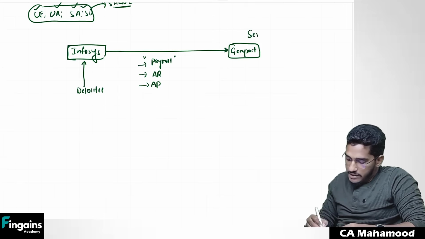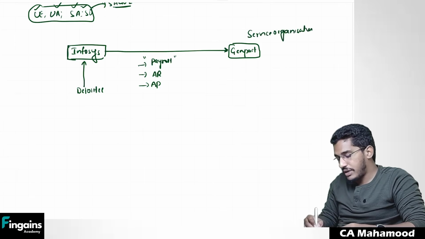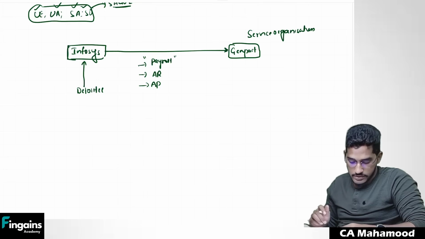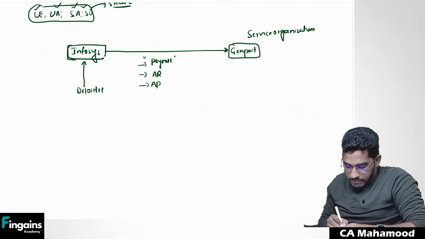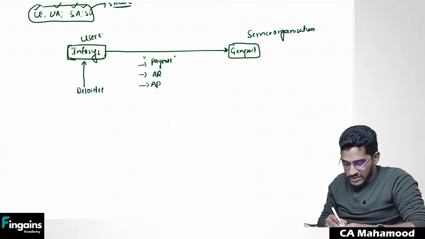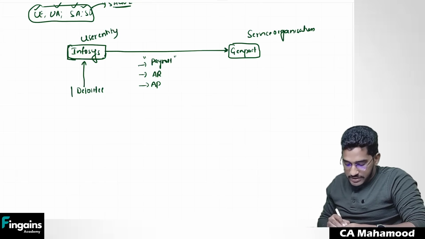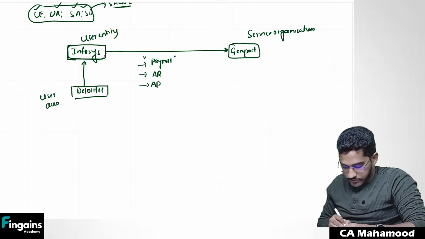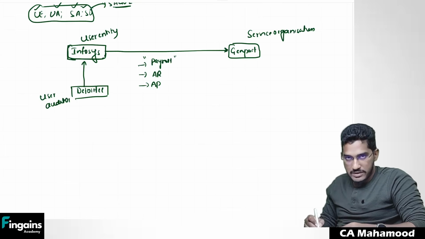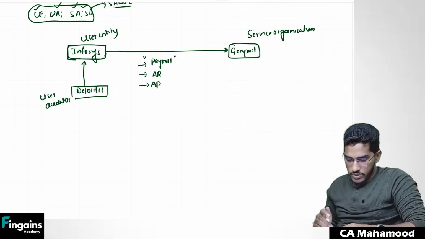So here Genpact will be called as service organization. Genpact is a service organization which is providing that outsourced services. And Infosys is the company which is using the services of Genpact. So here Infosys will become user entity. And the auditor, the statutory auditor of the user entity, we call them as user auditor. So in our example, Genpact is a service organization, Infosys is a user entity, and Deloitte are the user entity's auditor. We call them as user auditor.